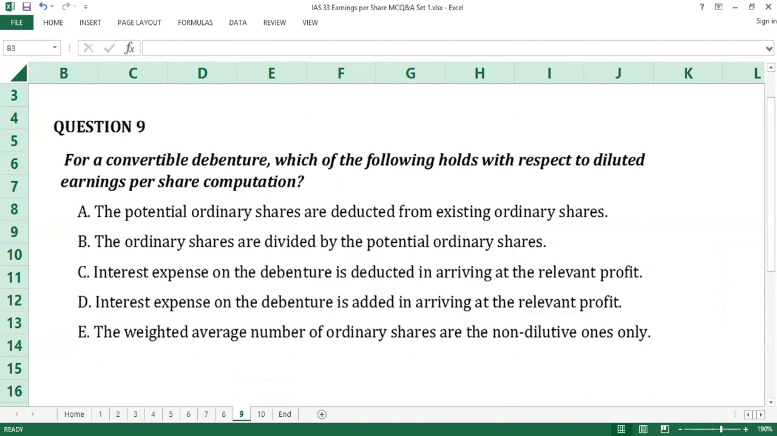Question number 9. The answer to question number 9 is D, interest expense on the debenture is added in arriving at the relevant profit. For the purpose of calculating earnings per share, an entity adjusts profit or loss attributable to ordinary equity holders by adding any interest expense and dividends related to dilutive ordinary shares for the period. The entity also adds expenses and deducts income that will result from the conversion of dilutive potential ordinary shares. D is the answer to question number 9.